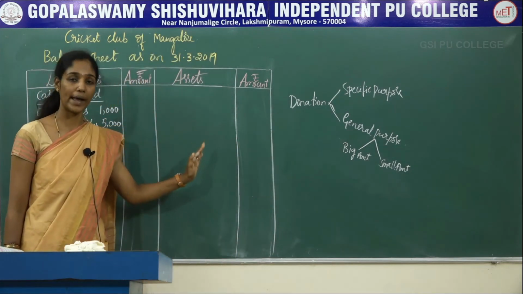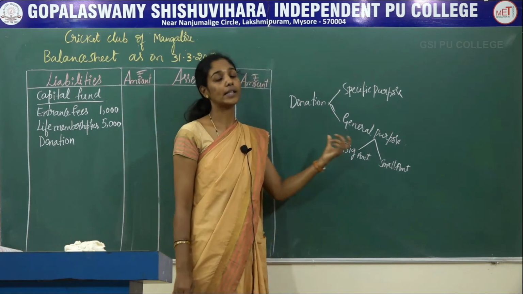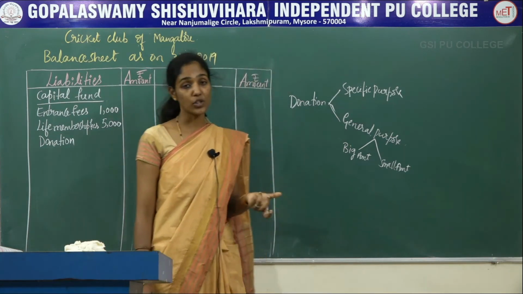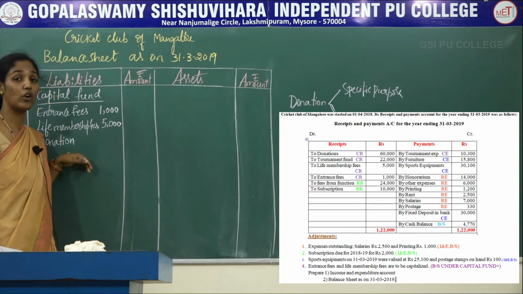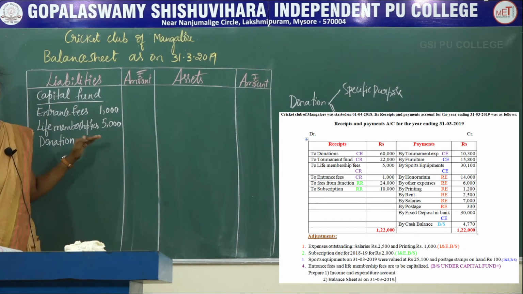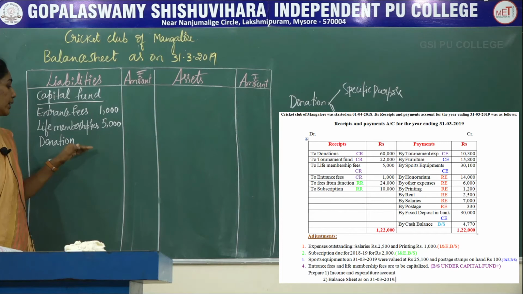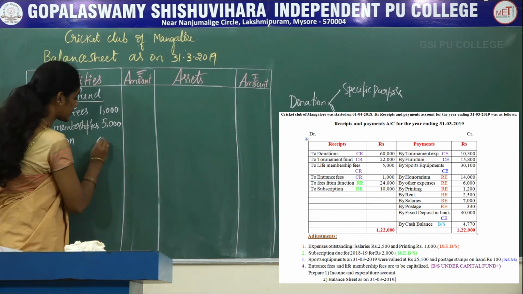income and expenditure account. Here, the amount of donation is depending upon the nature of the non-profit organization. Here they are not given any specific purpose, but it is considered as capital receipts because here the amount of donation is quite huge. So that is rupees 60,000.